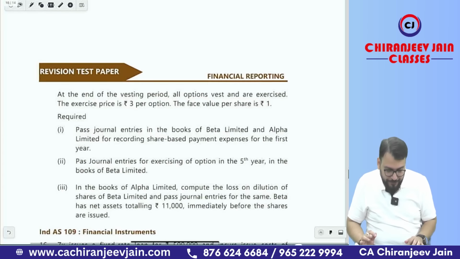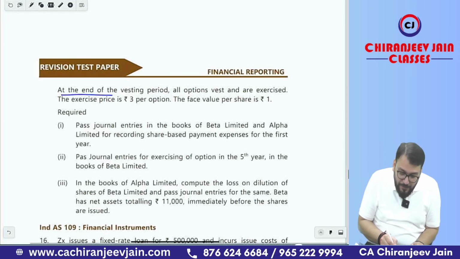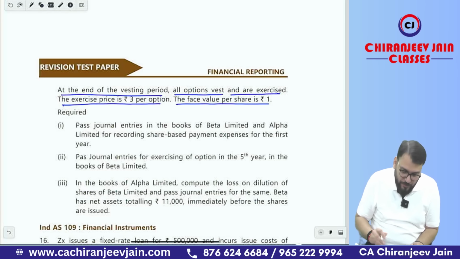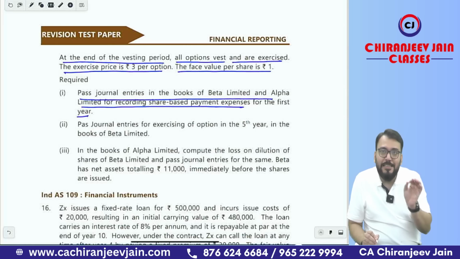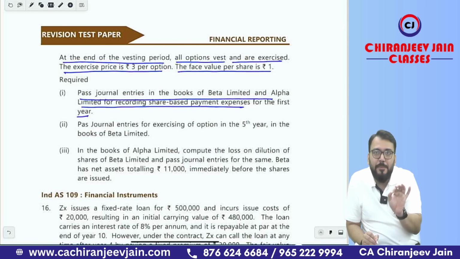At the end of the vesting period, all options vested and are exercised. The exercise price is ₹3 per option. The face value per share is ₹1. Pass journal entry in the books of Beta Limited and Alpha Limited for recording share-based payment expense for the first year. That I have already said. In the books of Beta Limited, the journal entry will be EB expense account debit to SBP reserve. In the books of Alpha Limited, the journal entry will be share of EB expense account debit to investment in associate with the amount 60 rupees.